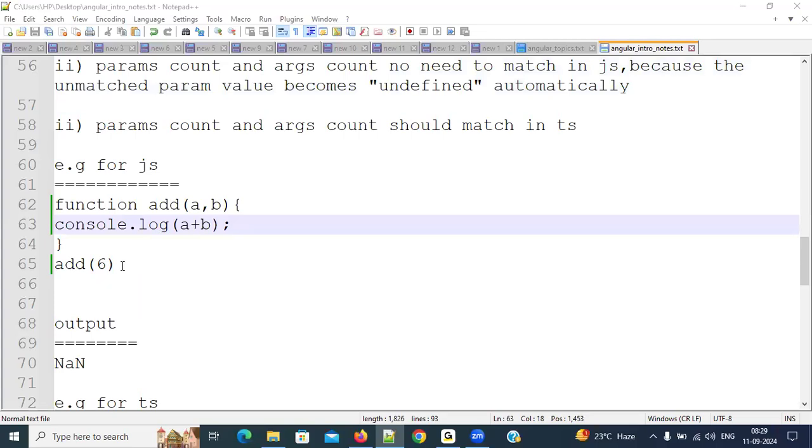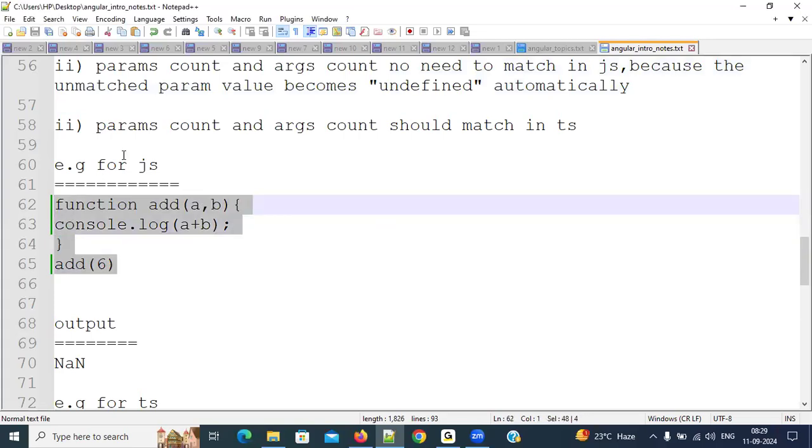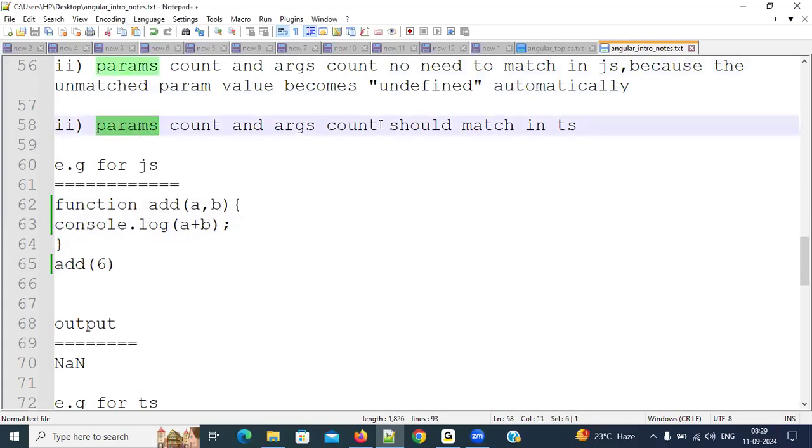Same thing I am doing with TypeScript. Now respond, everybody. Ask for the description. Tell me, second, this one. Now what is the output I will get? One argument, two parameters, depends upon this description. Tell me what is the output I will get. What is the output I will get, everyone? Error. Error I will get. Why?